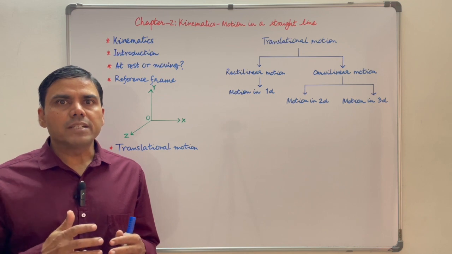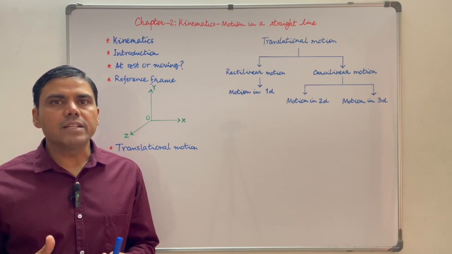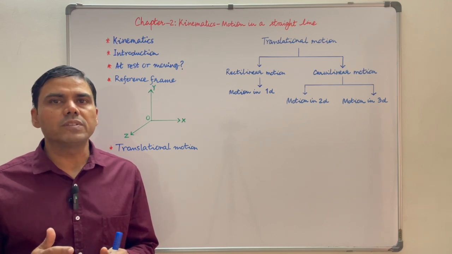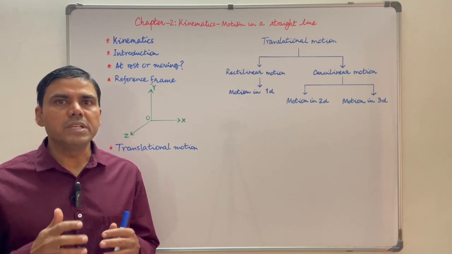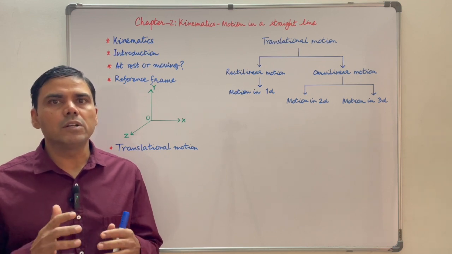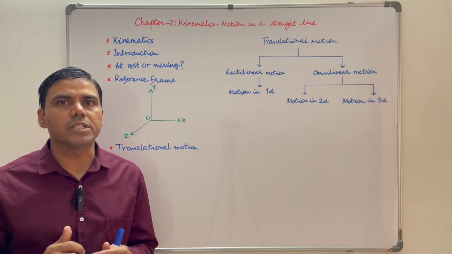So what is kinematics? Kinematics is the branch of mechanics which deals with the motion of the objects without reference to the forces that cause the motion. Means in kinematics, we will talk only about the motion of the objects, not the forces which cause the motion.